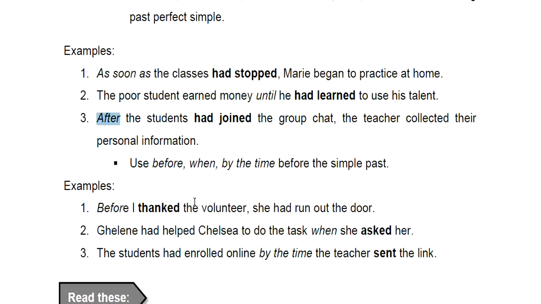On the other hand, use before, when, by the time, before the simple past. First, we have here before. So when you use before, you will be using simple past tense. Okay? When you use when, you will be using simple past tense. When you use by the time, you will be using simple past tense. So those are the time expressions in the past perfect tense.